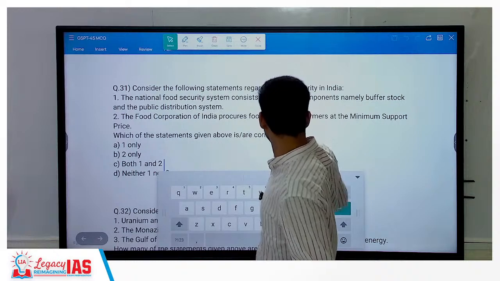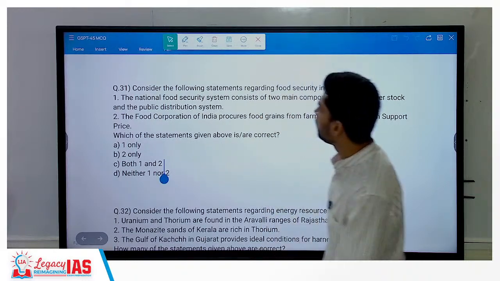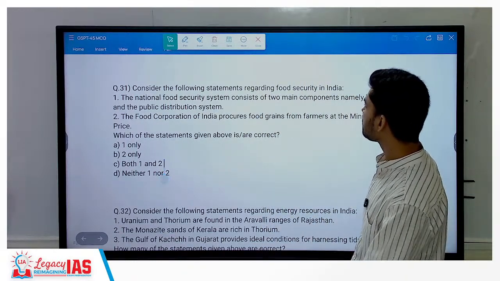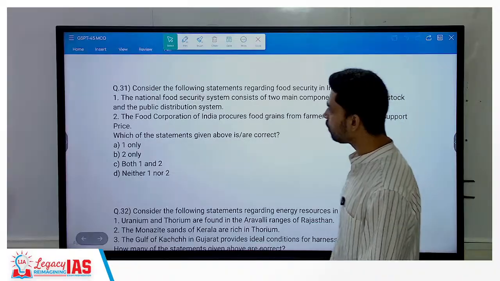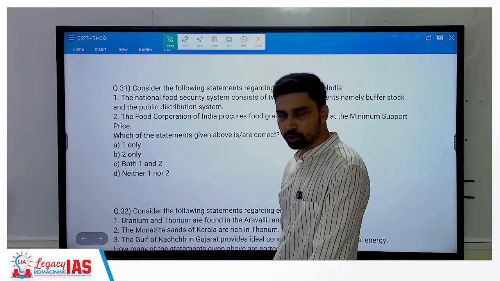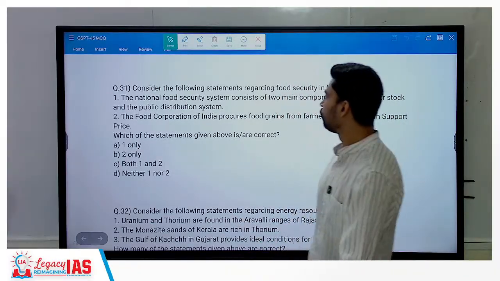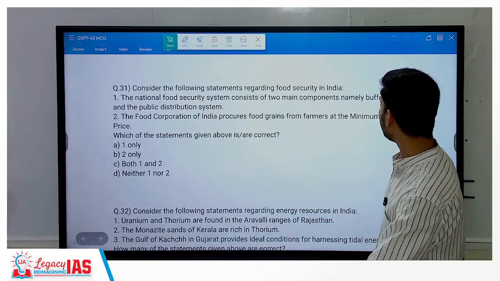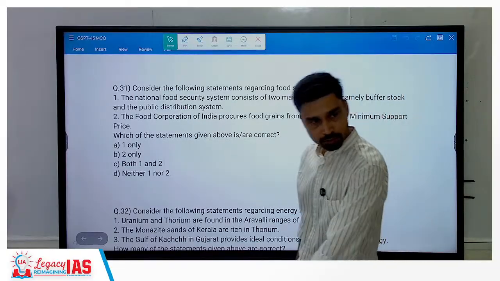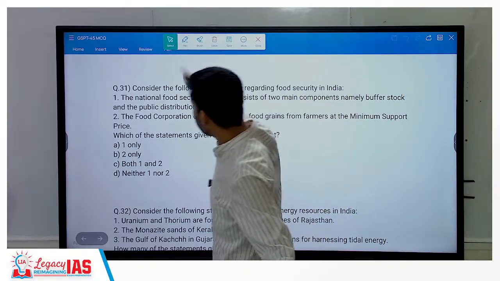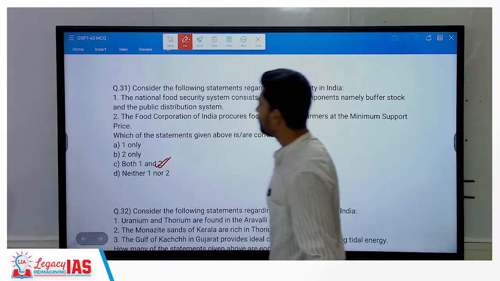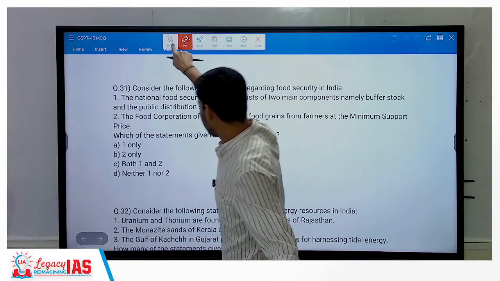Consider the following statement regarding food security. National Food Security System consists of 2 components, buffer stock and PDS. Basics. Both components you have there. This is correct. Food Corporation of India, FCI, procures food grain from farmers at MSP. True or false? That is correct. So both of the given statements are correct in this case.